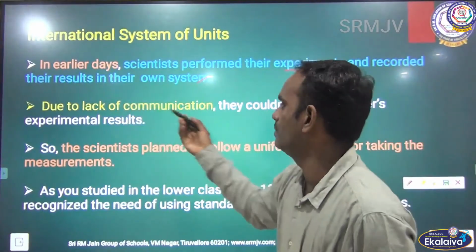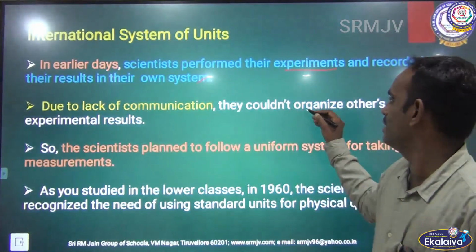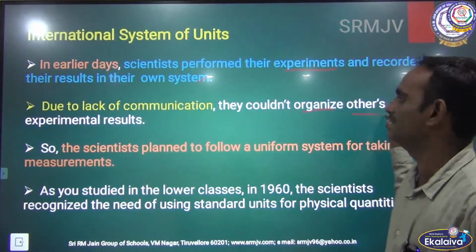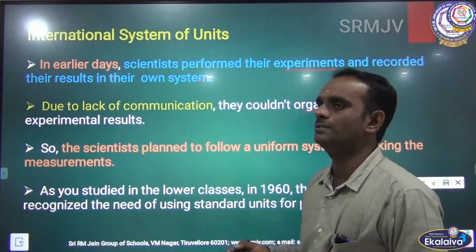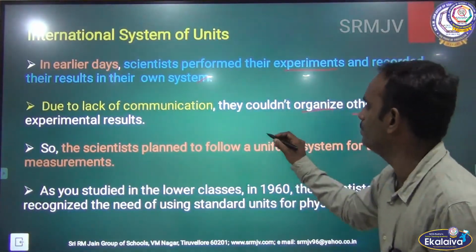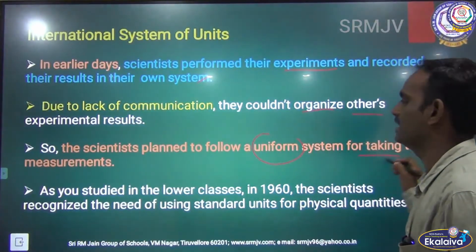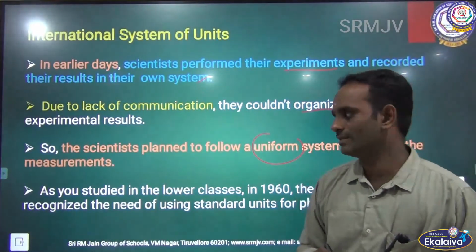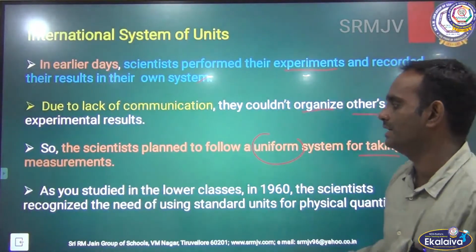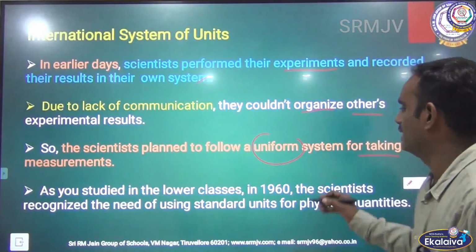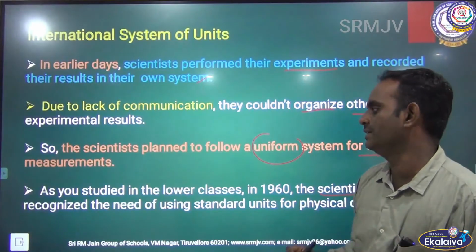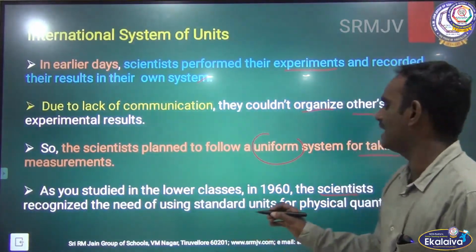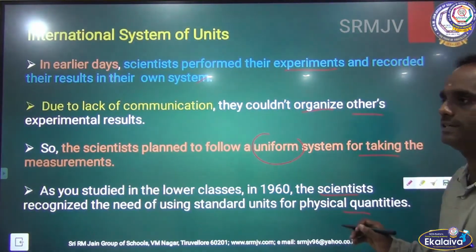So the scientists planned to follow a uniform system for taking measurements. As you studied in the lower classes, in 1960, the scientists recognized the need of using standard units for physical quantities.